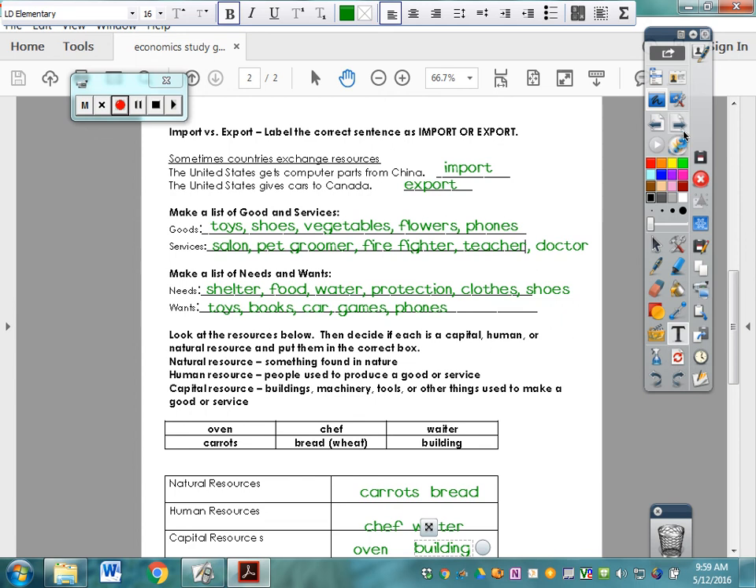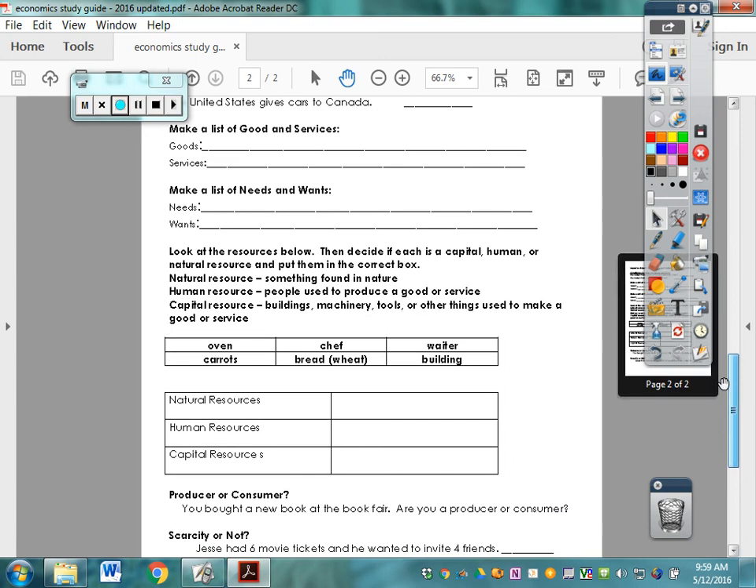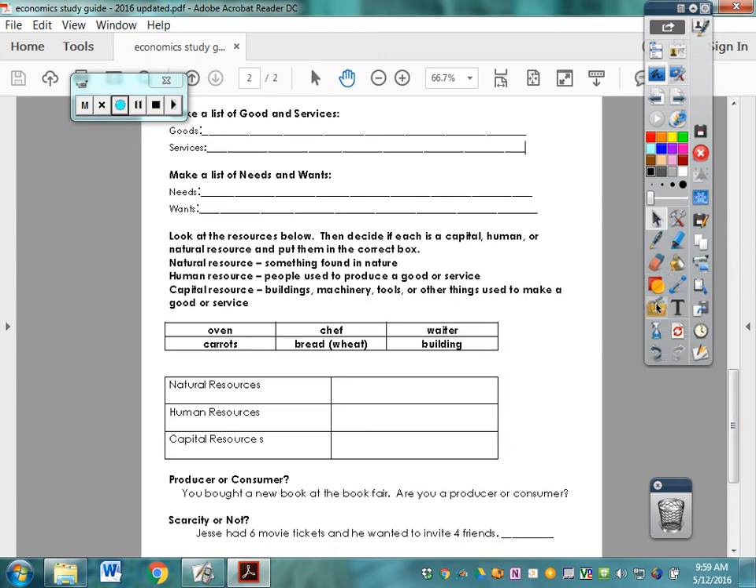All right, so we're going to move on to the very bottom of the page now. Last section, just to remind you a little bit about producers and consumers. And you bought a new book at the book fair. Are you a producer or a consumer? Your keyword is you bought it. It means you paid for it, so you are the consumer. If you are a producer, you make, grow, or help provide a service. You're buying something, so you are the consumer, consuming it, taking it away, paying for it.